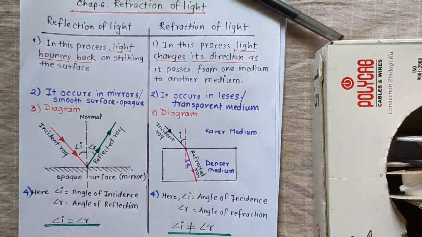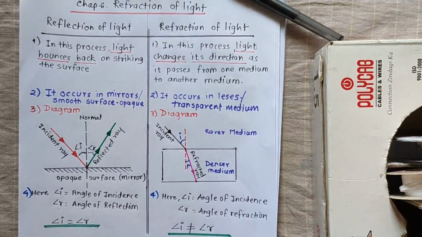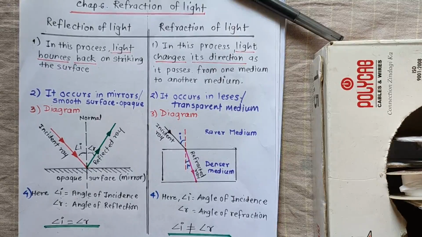I am your science teacher, teaching Science 1, and today we are going to take chapter number 6, that is refraction of light. This is a simple topic in Science 1. That's why I am initiating this chapter right now.